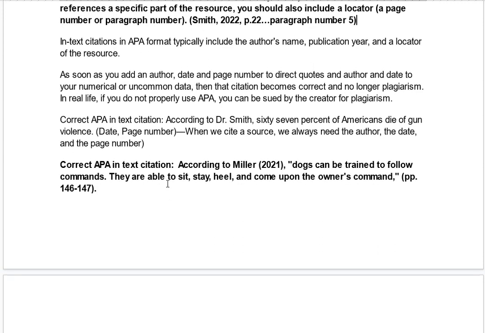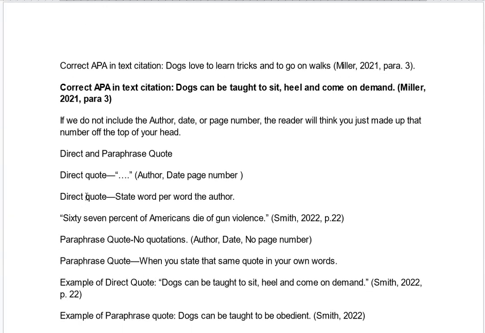Here's another correct APA in-text citation. According to Miller, 2021, dogs can be trained to follow commands. They are able to sit, stay, heel, and come upon the owner's command. And then you put in the beginning quotation mark before dogs, and the ending quotation mark after the word command. And then you put in page 146. Why do I only have the page? Because here Miller is the author, 2021 is the date, and then you have the page number. So that is a correct APA in-text citation.